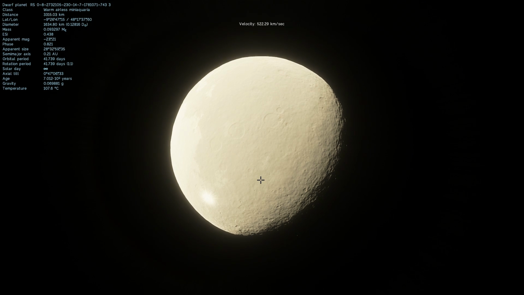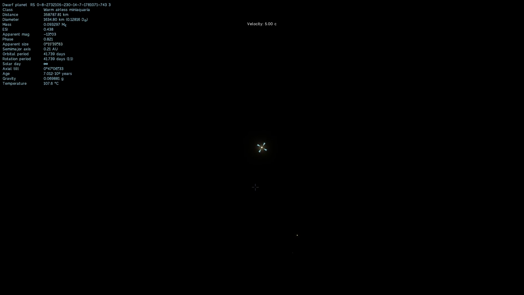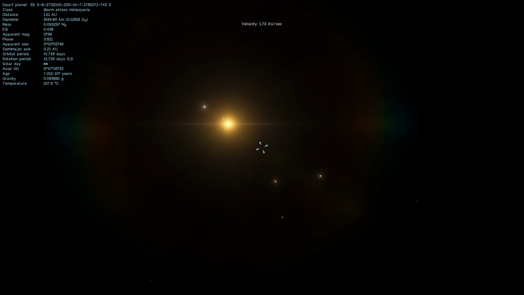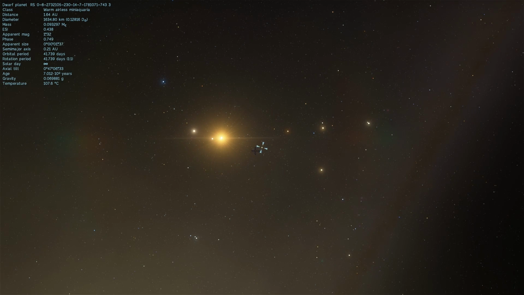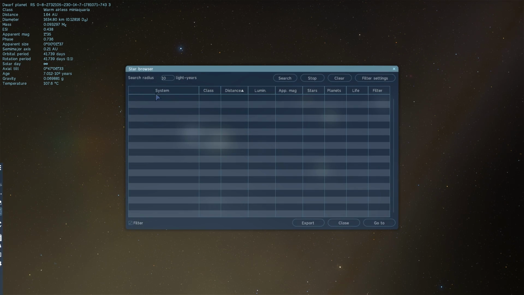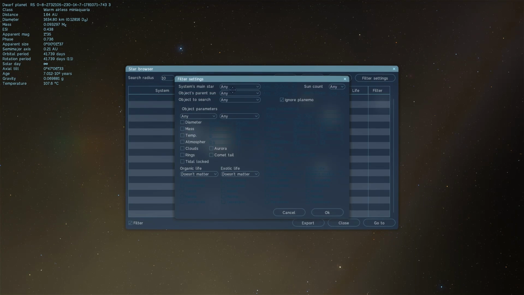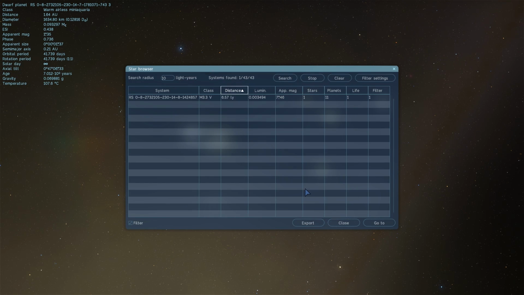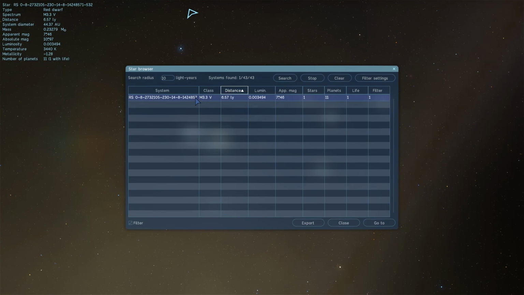Now, how do we actually find life here? Well, what we can do is we can use the built-in Space Engine search, and we can actually go ahead and try to find a planet that might have life on it. And to do this, we're going to click on the Star Browser right here, go into the filter settings, and just pick something that has any life here. And as soon as I clicked on OK button, look at that, something showed up right away.